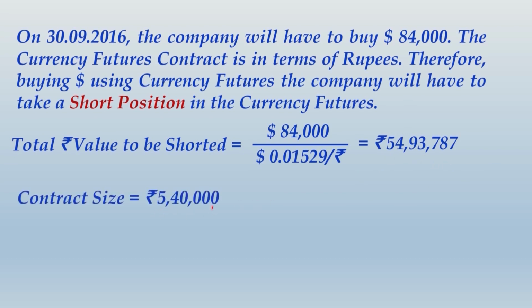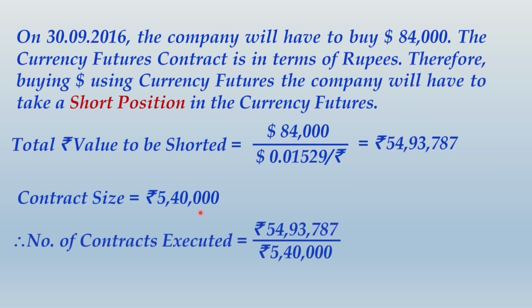Contract size is given as rupees 5,40,000, and now the number of contracts to be executed will be the total desired amount divided by the contract size, and what you get is 10.17 contracts, which you will have to round off to 10 contracts. For the remaining 0.17 contract, or in other words, contract size being 5,40,000, and you are taking up 10 contracts which will